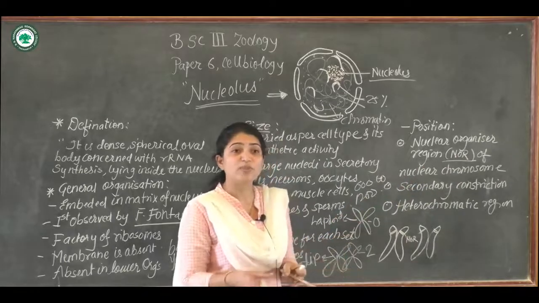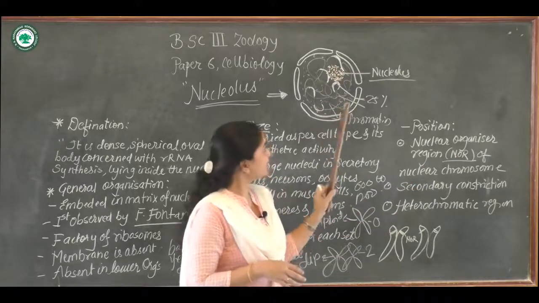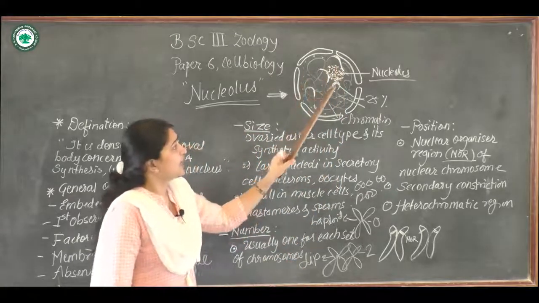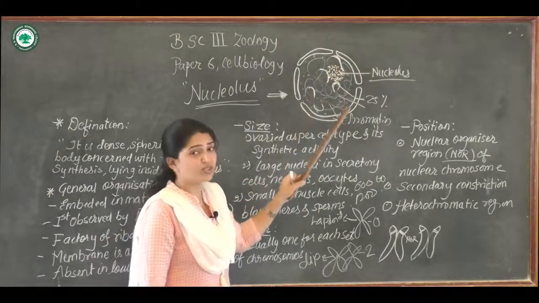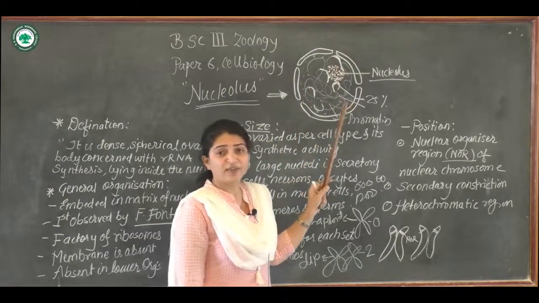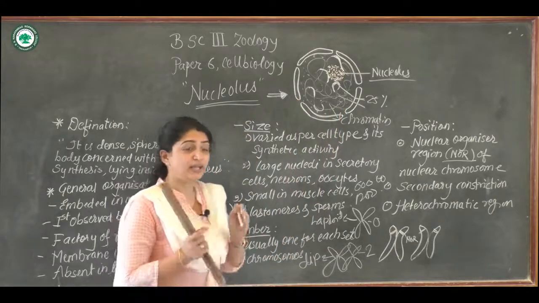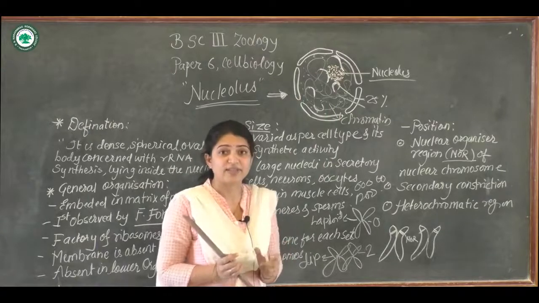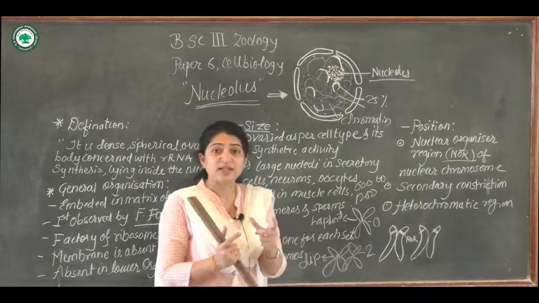So the chromosomes that are present in the nucleus lie near it. Here you can see these are the chromatin threads, and this stage is called the interphase stage. One thing I would like to make clear is that the nucleolus is very prominently seen in the interphase, where the chromatin is seen as a fine thread-like, entangled structure.